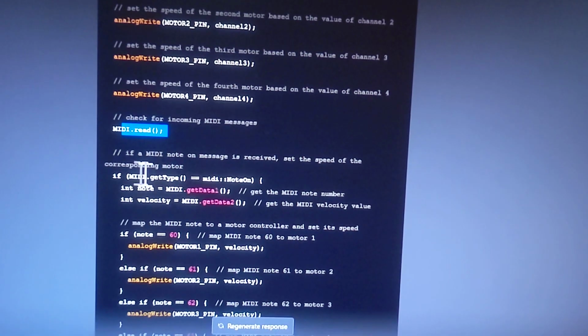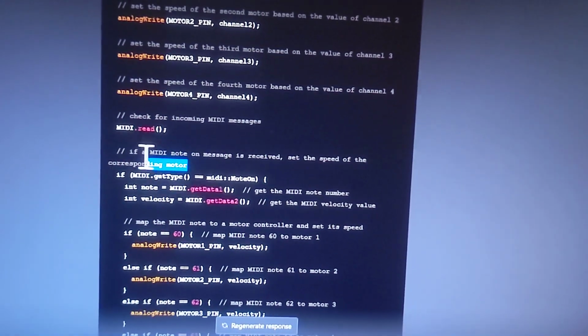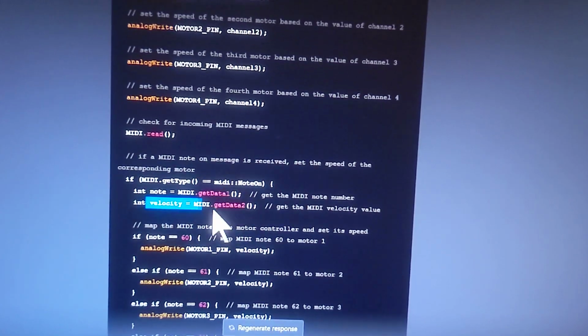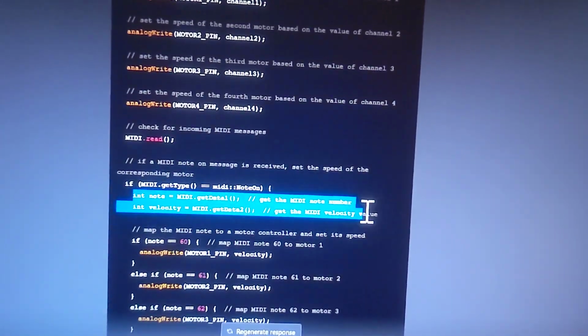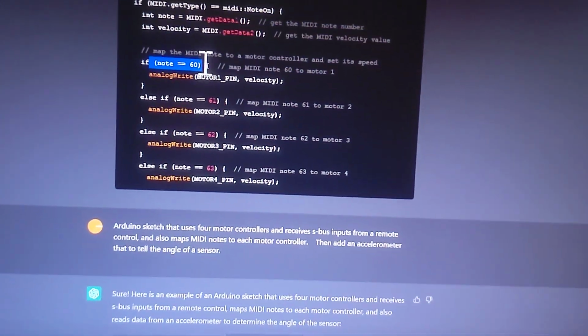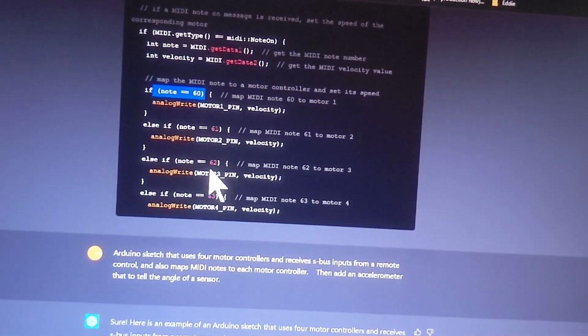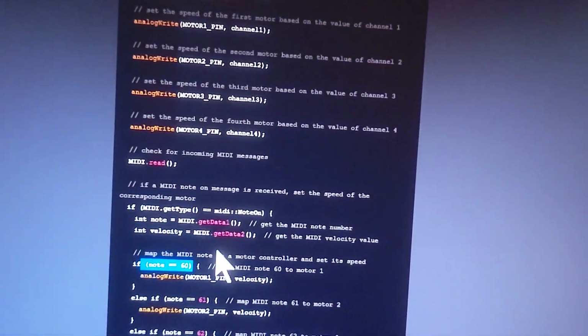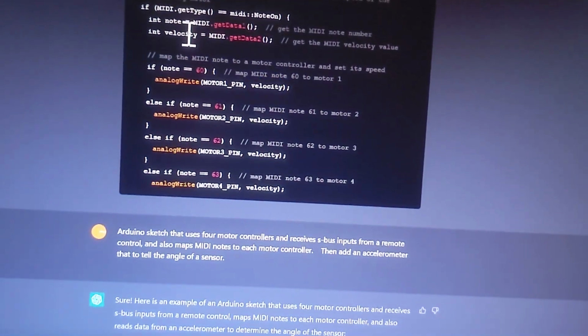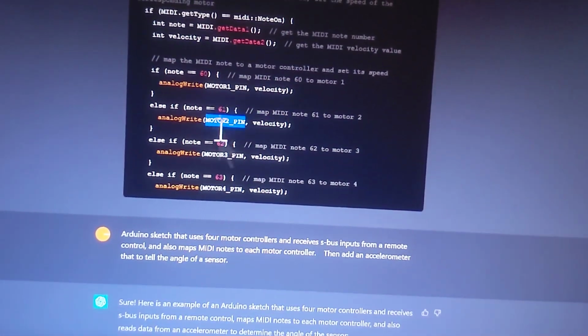So if there's a MIDI message, if there's a note, and then it writes comments. It's unbelievable. So here, if MIDI event, do that. Here's get data 2. So there's velocity data. So it gets the note number. Then it gets the velocity data value. Then if the note is 60, and I don't know what note this is, write it to motor 1, and it writes the velocity of the key to the motor.